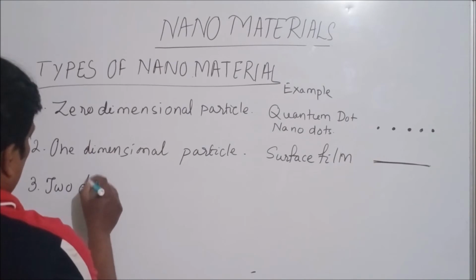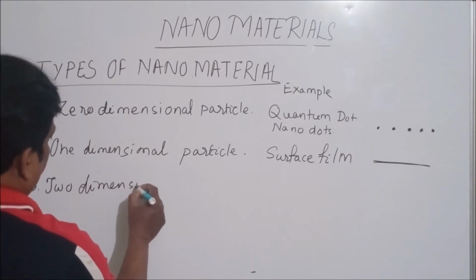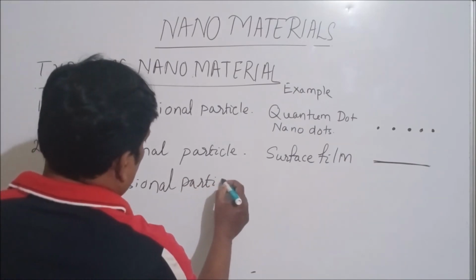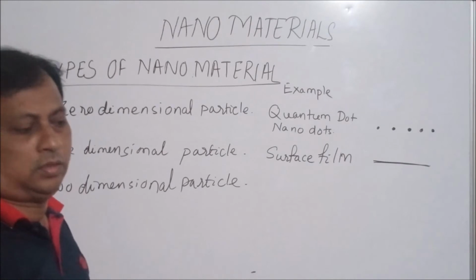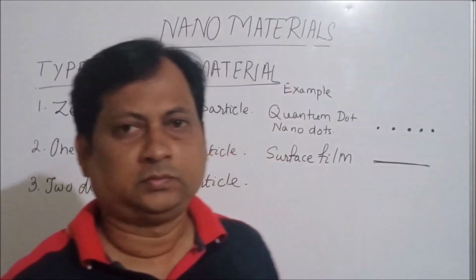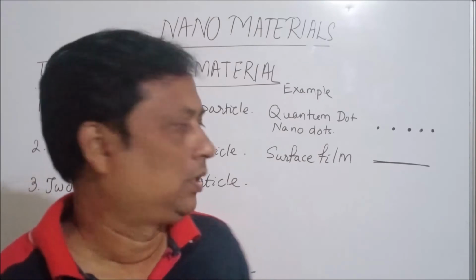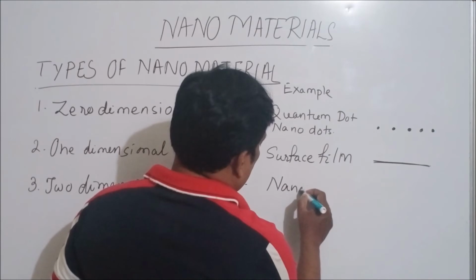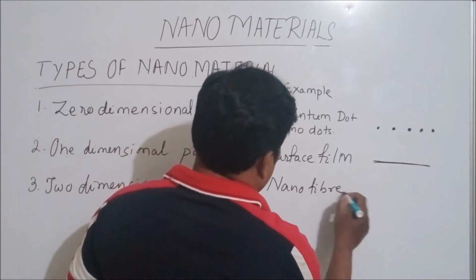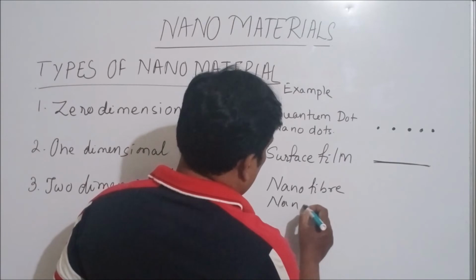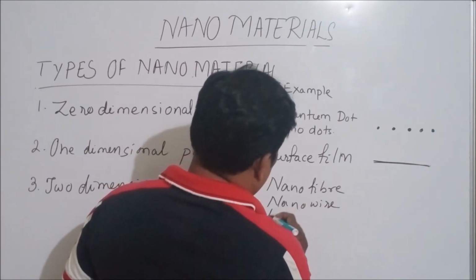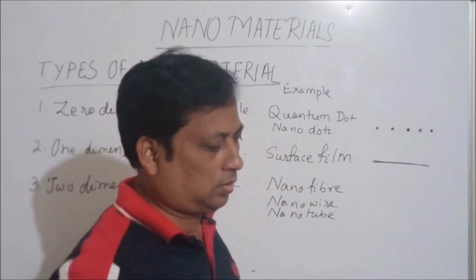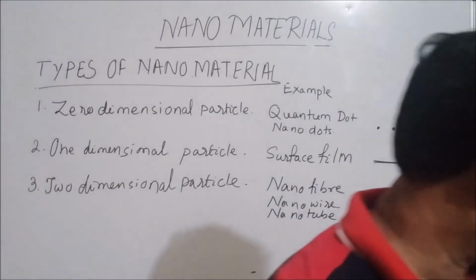Then two dimensional particle. So two dimensional particles are, say, your nanofibers, nanowire, nanotube. These are two dimensional particles.